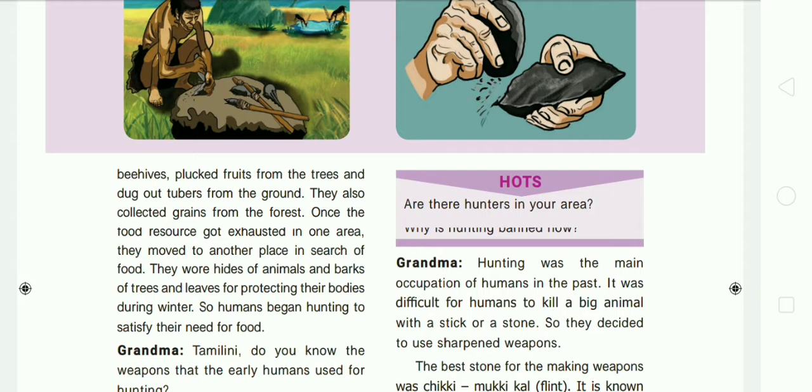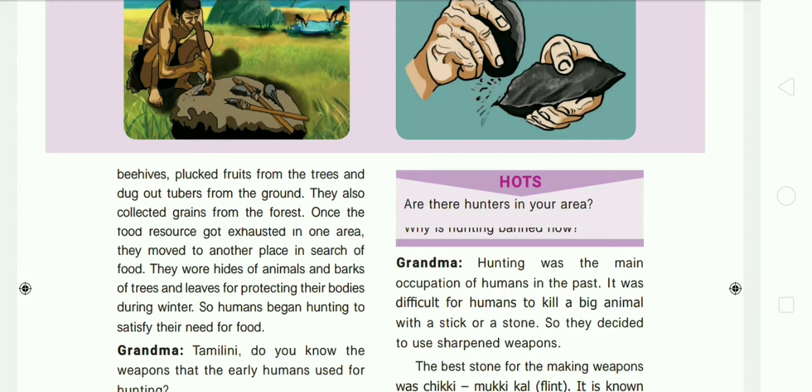Once the food resource got exhausted in one area, they moved to another place in search of food, because they had used all the food sources in that particular area. So when there is a demand for food, they move from that place to another place. That is why we say that their life is nomadic.